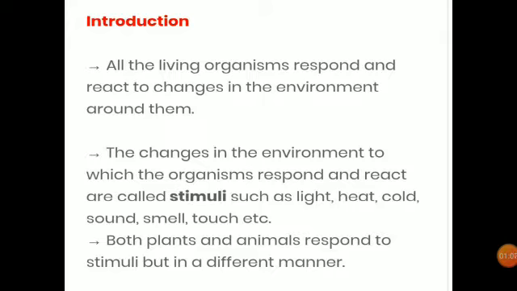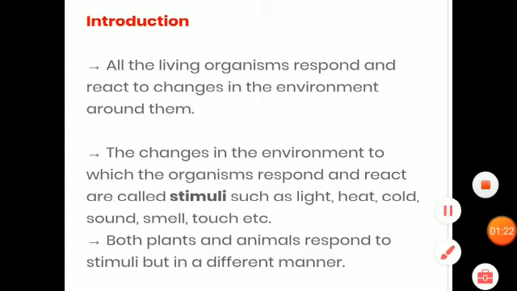Similarly, if we accidentally touch any hot object, we immediately withdraw our hand. So we respond to any change in the surrounding. Any change in the environment to which an organism responds and reacts is called a stimulus.